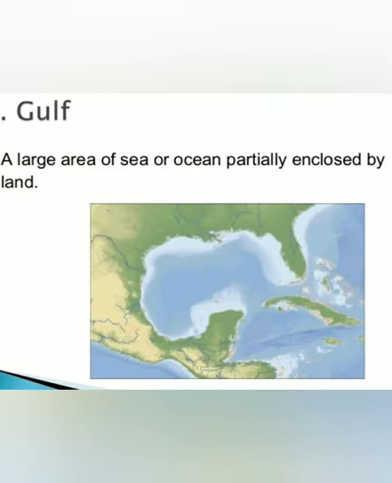Next, we will learn about Gulf. Look at the picture. You can see a large area of sea or ocean partially enclosed by land. So we can say a gulf is a large bay with a narrow mouth and is a part of an ocean or sea with land on three sides. The Gulf of Kutch is an inlet of the Arabian Sea along the west coast of India. The Gulf of Kutch is in Gujarat.